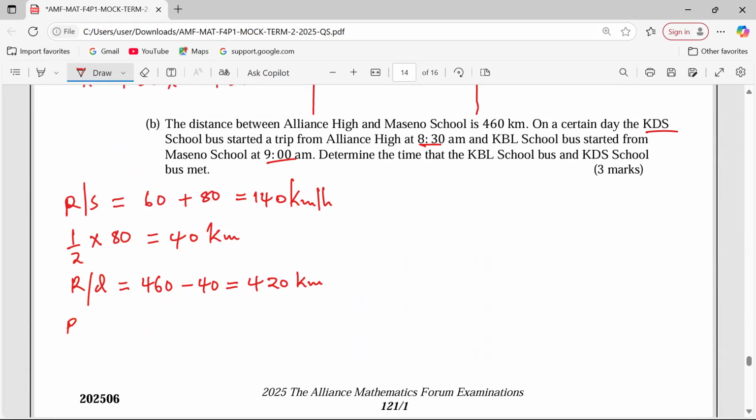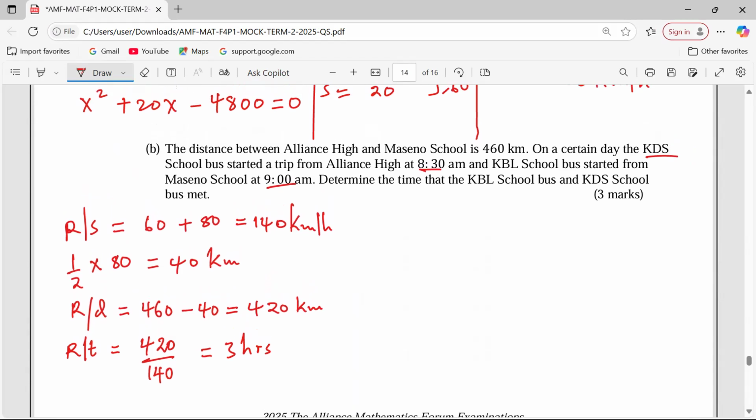Therefore, the time taken, which I would call the relative time, is the distance between them over the speed that they are covering it at, 140. So when I take 420 and I divide by 140, I'm getting exactly 3 hours. So it is 3 hours for them to meet.